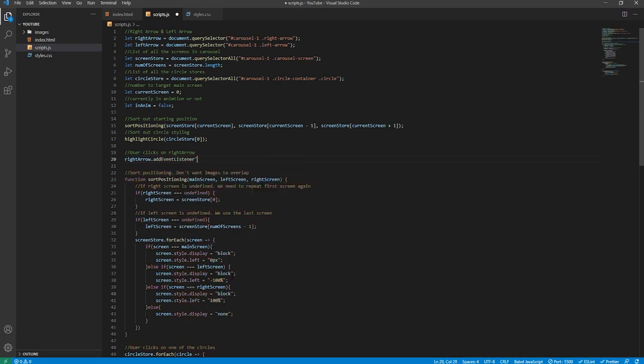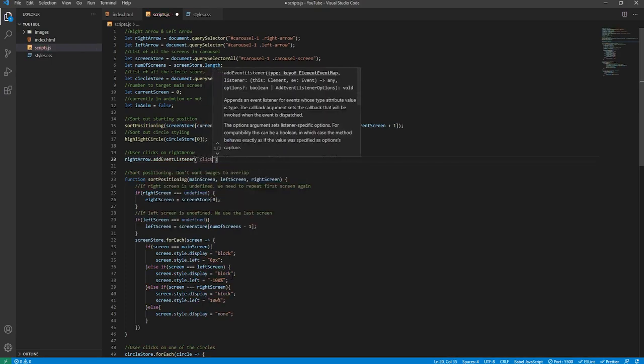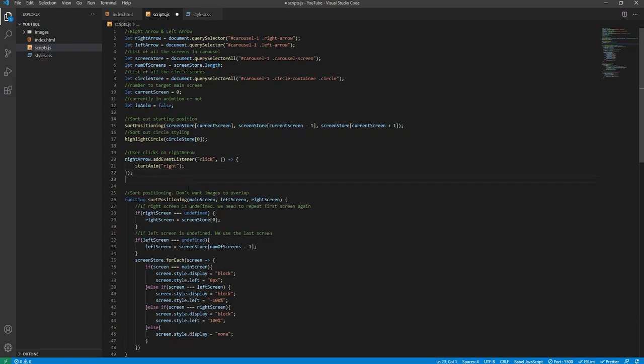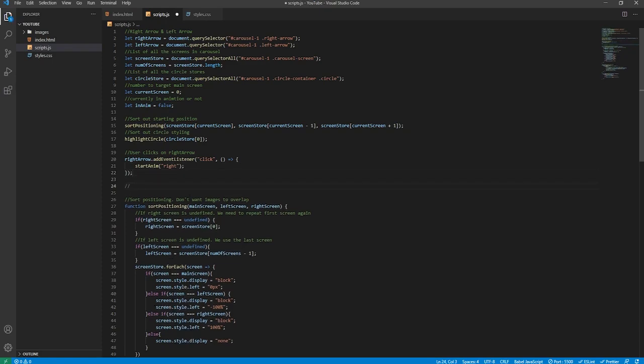We'll say add event listener, open that up, click, open up the callback method like so. Just keep on doing that, and we'll call a method which we need to create called start anim. Don't worry, we'll create that in just a second. We'll also pass in the argument right, indicating that we want to move towards the right, and then we'll do a similar thing with the left arrow.